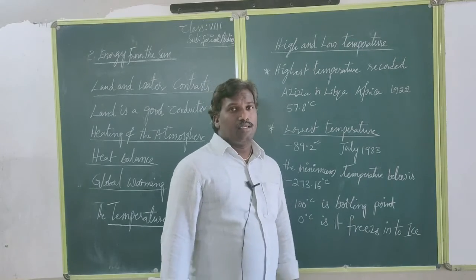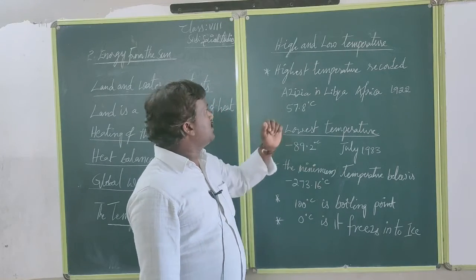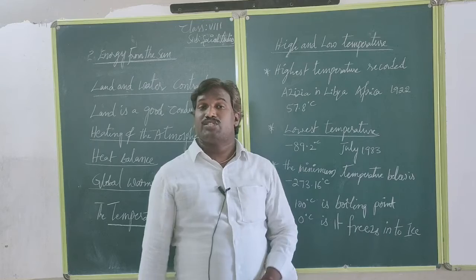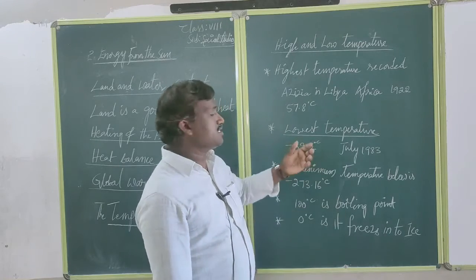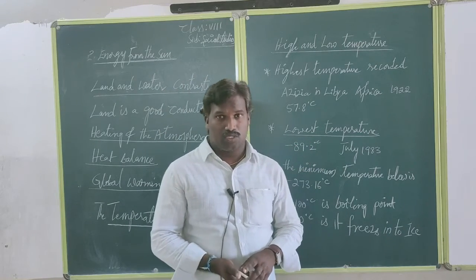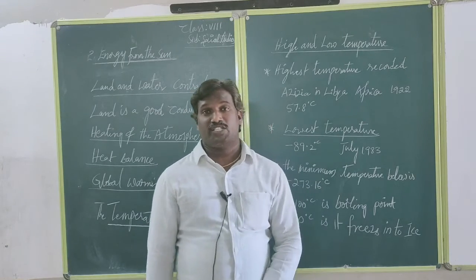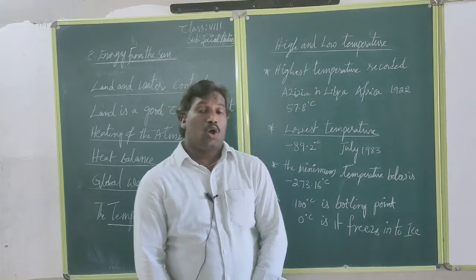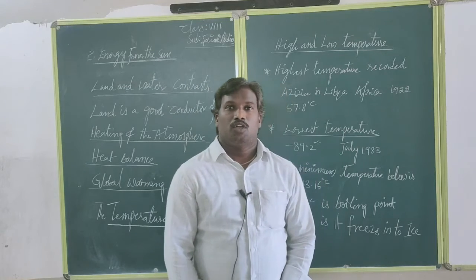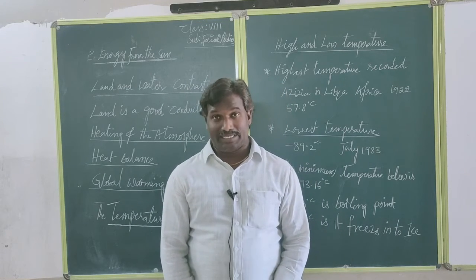Now, on Earth's surface some places recorded the highest temperatures and some places recorded the lowest temperatures. Generally, the highest temperatures are recorded in continental regions, which are nothing but desert regions.